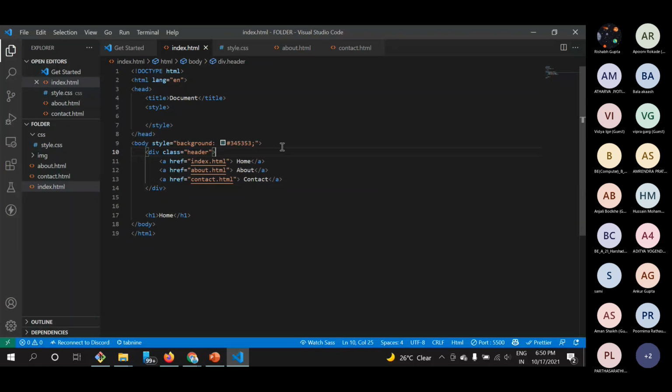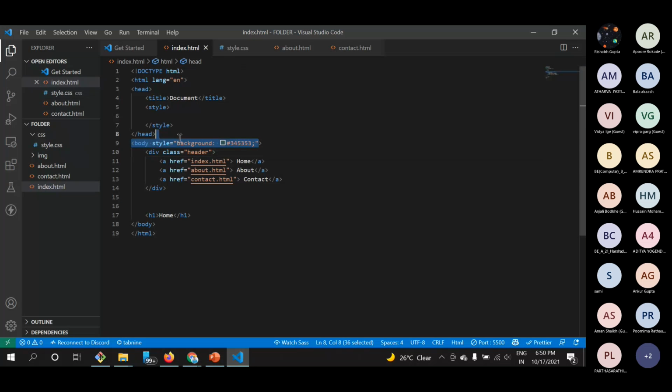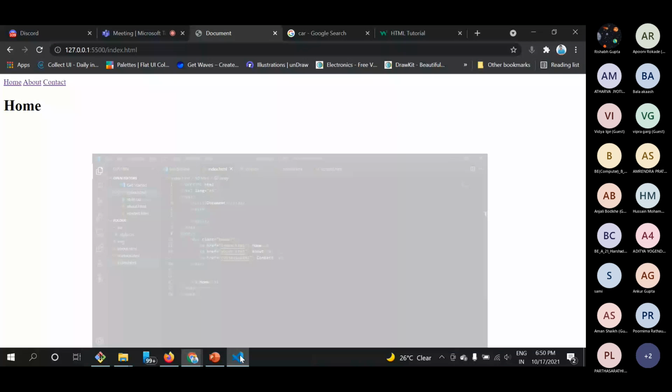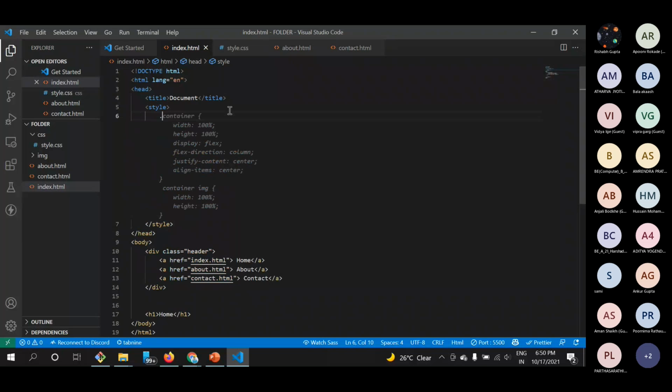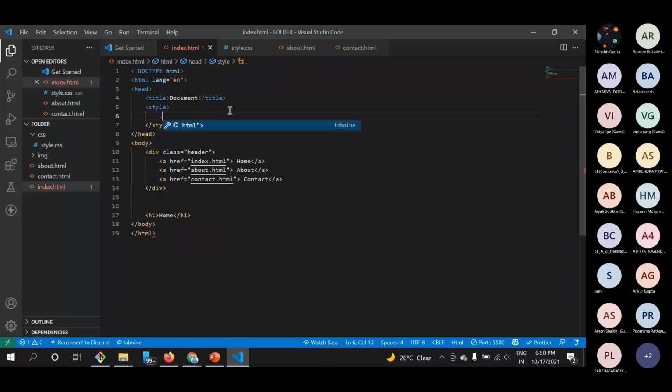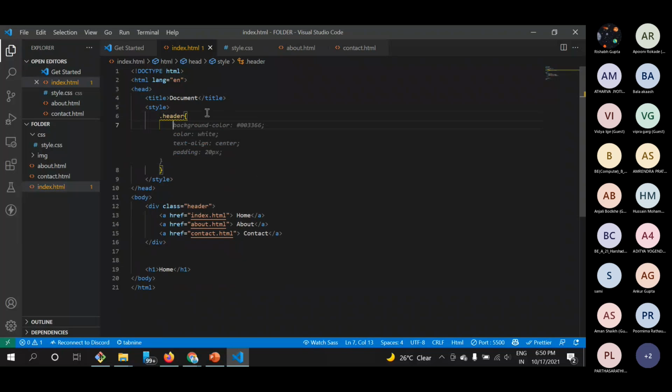If I go to our page, you will see a blank thing. I refresh this page or remove the stuff here. Right, so we haven't seen any changes just because we haven't done anything with header. We want to do some styling with our header, so we want to select it. How can we select it? To select classes, we use a dot and then the class name. So here we have header as our class, so we'll use .header and then these curly braces to define the properties.